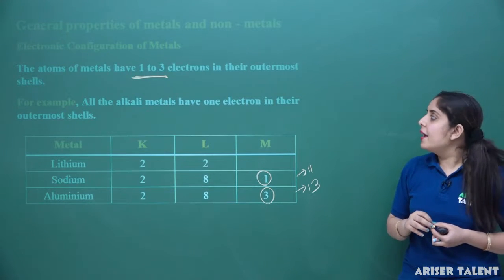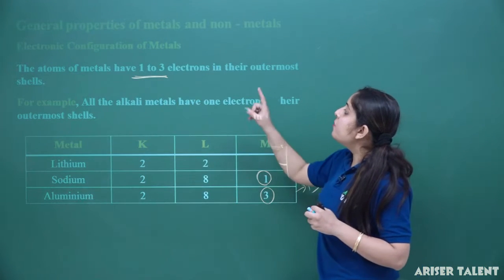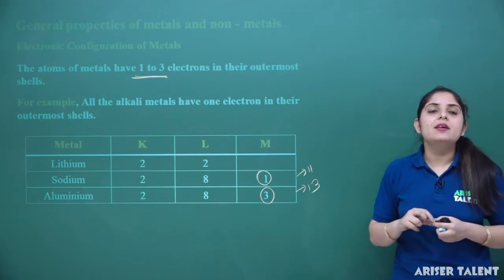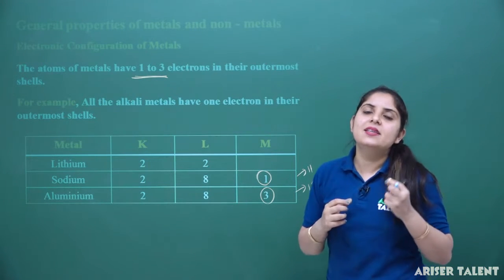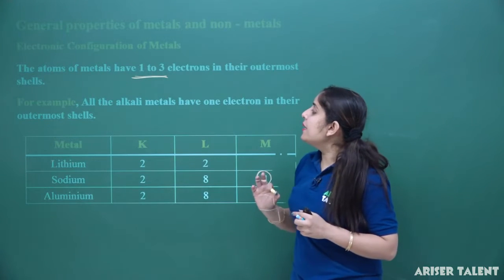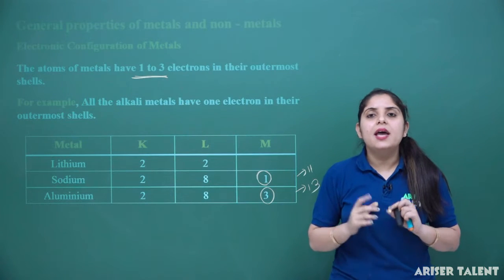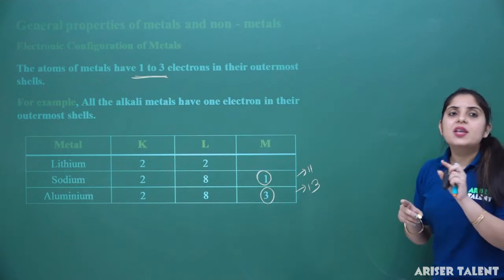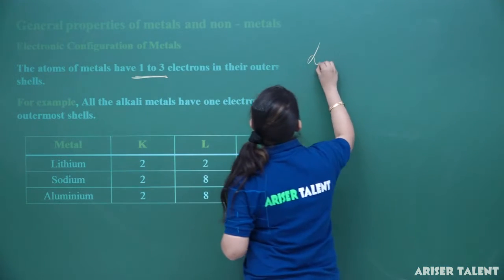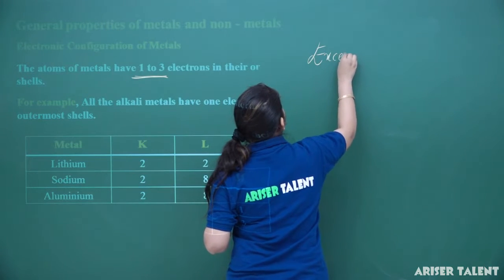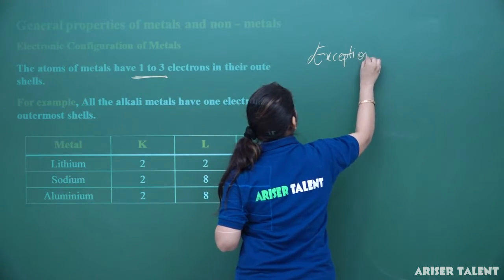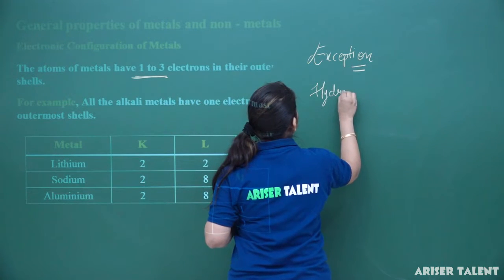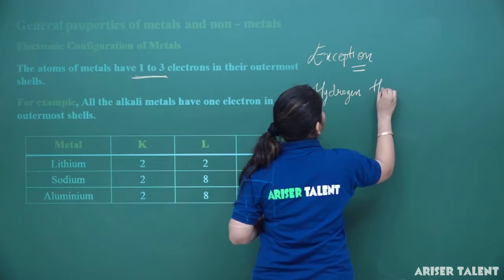So we can say that if the element has 1, 2 or 3 electrons in the outermost shell, we must say that the element is categorized in the category of the metal. It means all the alkali metals have 1 electron in their outermost shell. But there is one exception here. So the exception here will be hydrogen and helium.